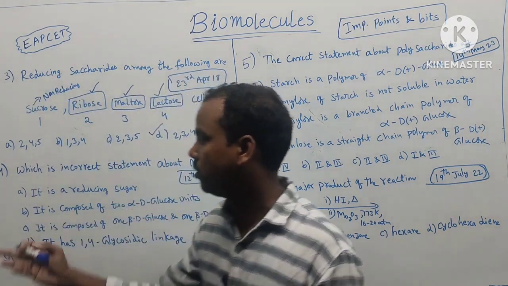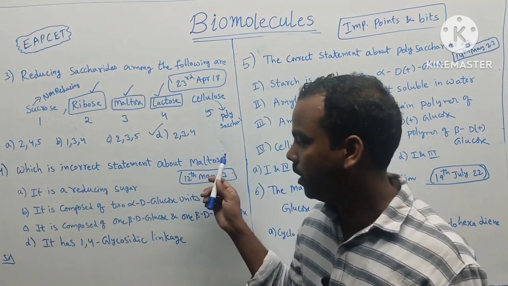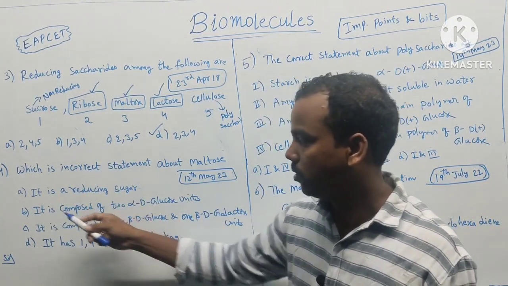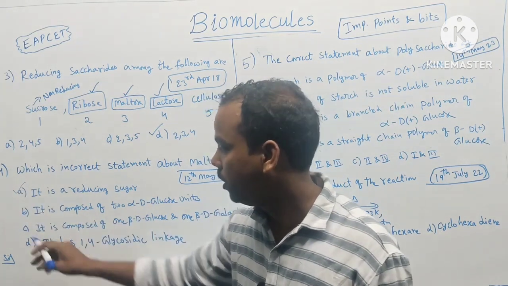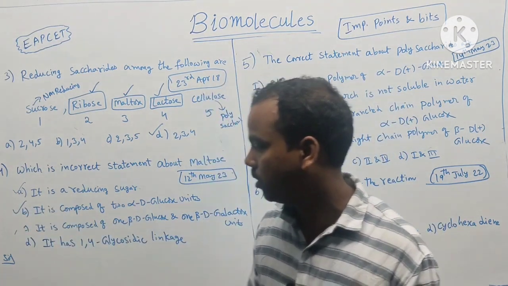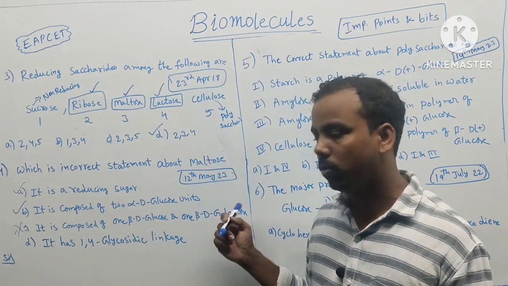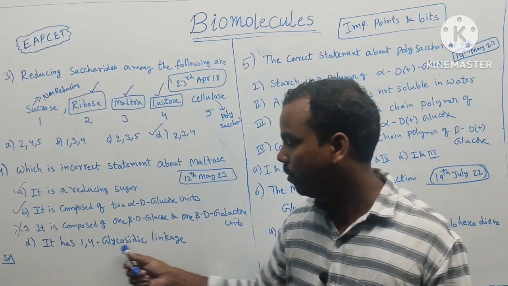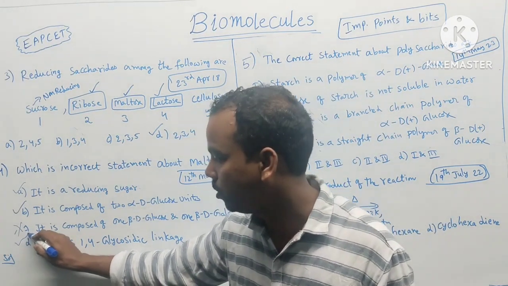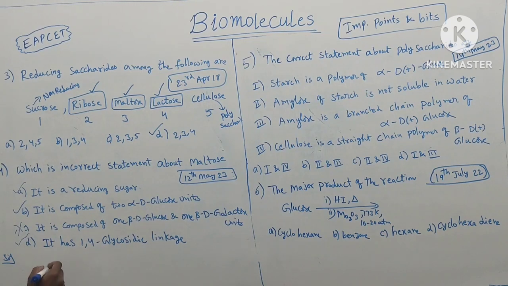So next question: which is the incorrect statement about maltose? Maltose is a disaccharide, so it is a reducing sugar. A is correct. Second, it is composed of 2 alpha D glucose units. That is correct, so B is correct. It is composed of beta D glucose, beta D galactose, that is wrong. It has 1,4 glycosidic linkage. Except sucrose, all are having 1,4 glycosidic linkage. So answer C. C is incorrect.